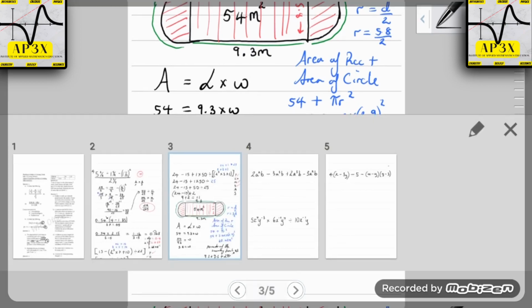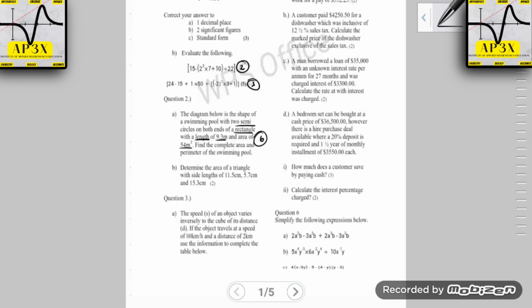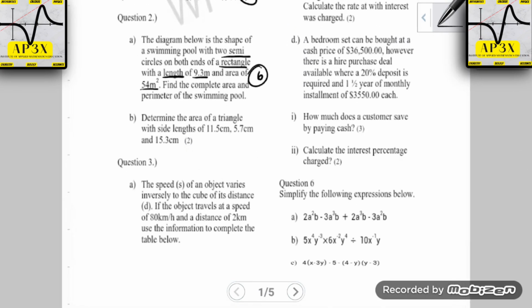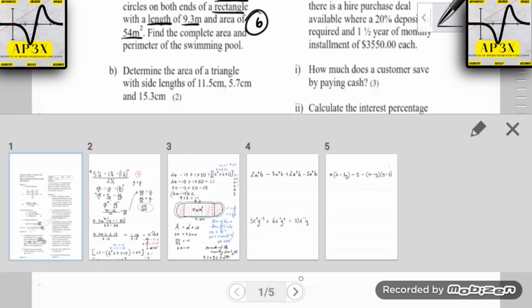Okay, moving right along then, we are about 40 minutes into this particular tutorial. Let's move on to the next question here, which is to determine the area of a triangle with side lengths 11.5, 5.7 and 15.3. And so this requires a very simple formula.